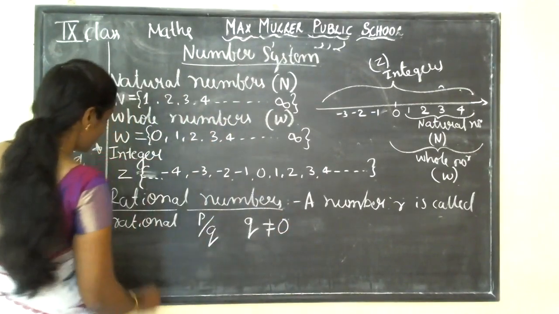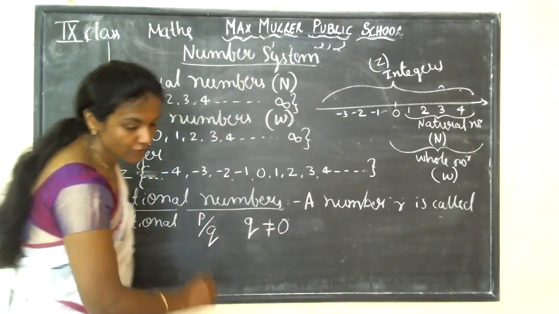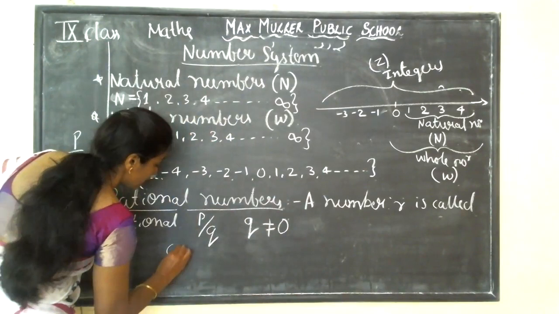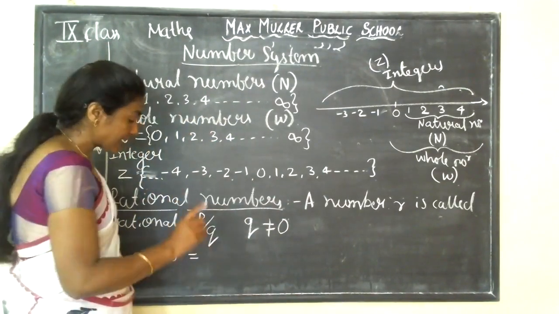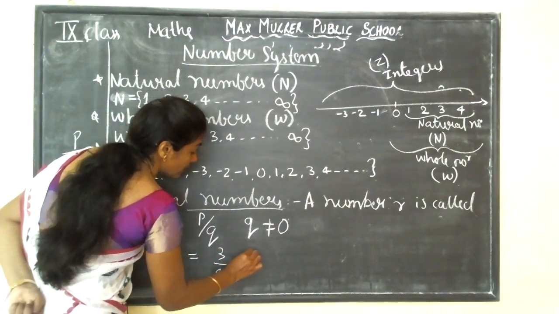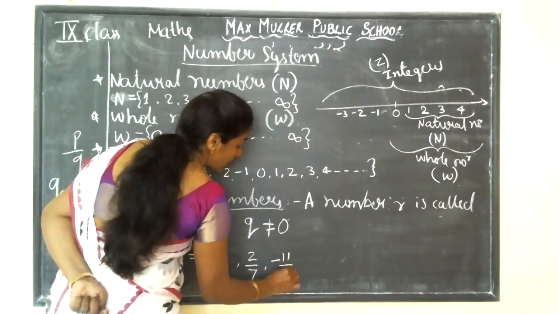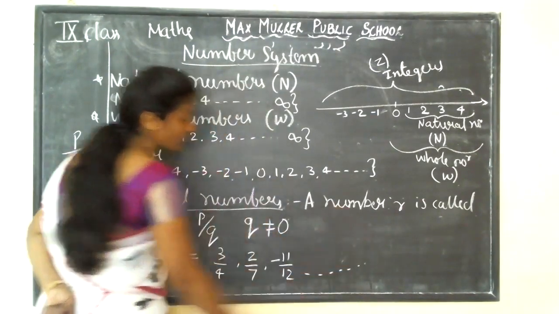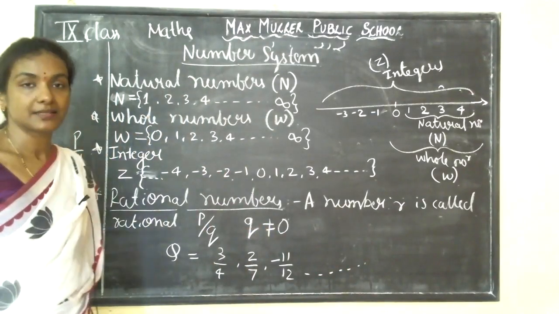Sorry, not R, guys. The collection of rational numbers is denoted by Q. Examples are 3 by 4, 2 by 7, minus 11 by 12, etc. You can give these as examples of rational numbers.